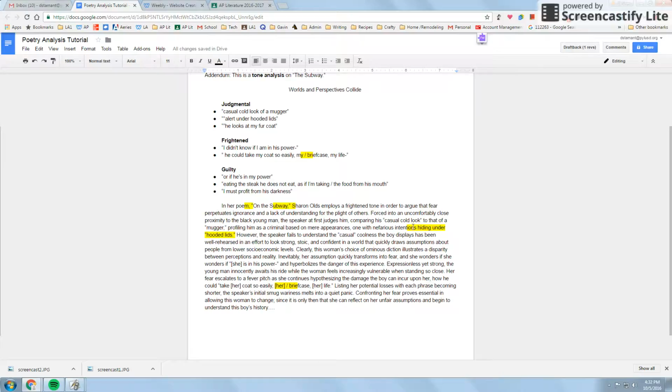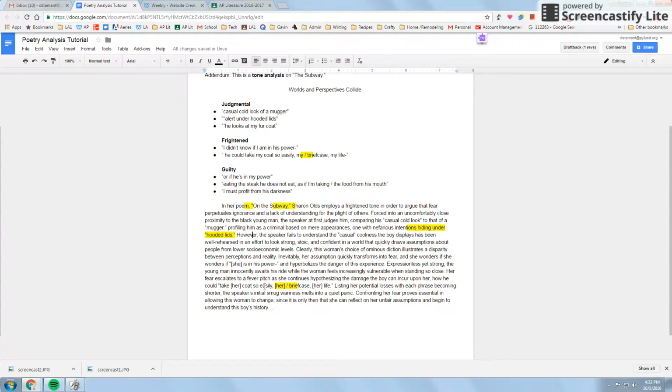And then over here, in "one with nefarious intentions, hiding under hooded lids," again, period inside the quotes, comma inside the quotes. The only time you have it outside is if you're doing a parenthetical citation. If you were to add the author, then you'd have the period outside, but not in this case because we're not citing the source, okay?